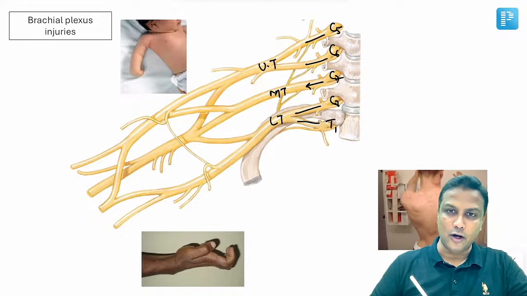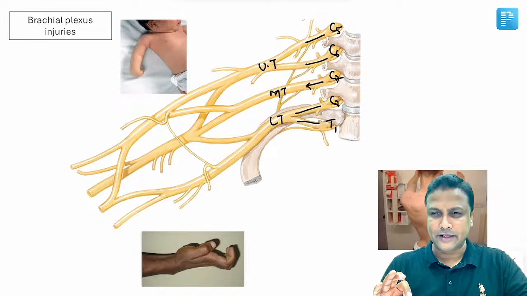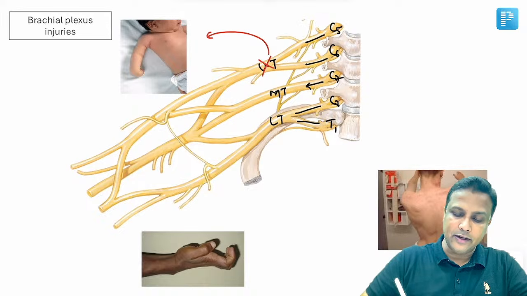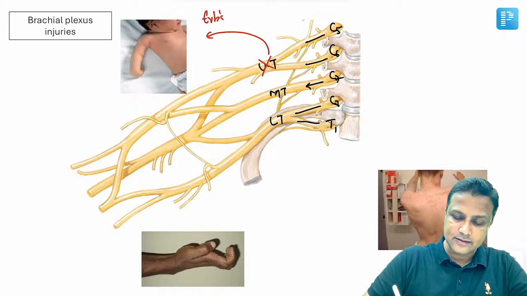Divisions will combine to form cords. Cords will divide into branches. We already know all this. Suppose there is an injury to the upper trunk, then what is going to happen? It will lead to Erb's paralysis.